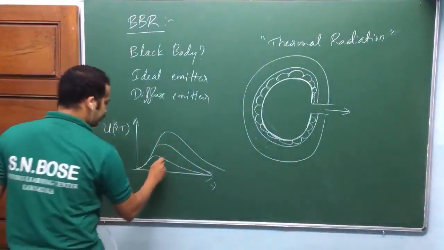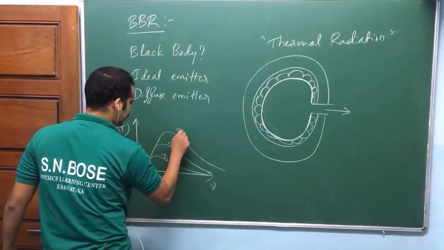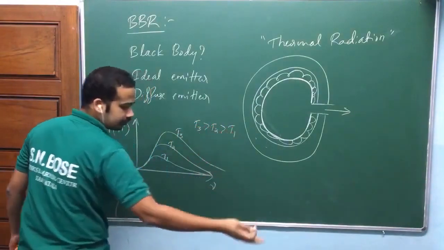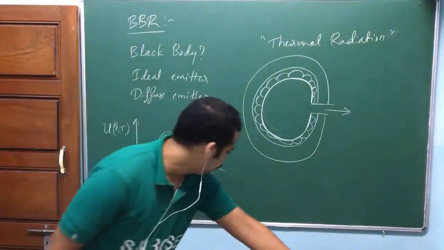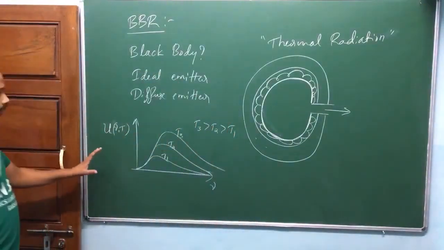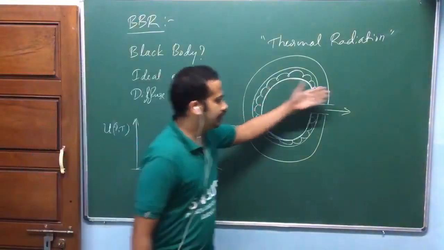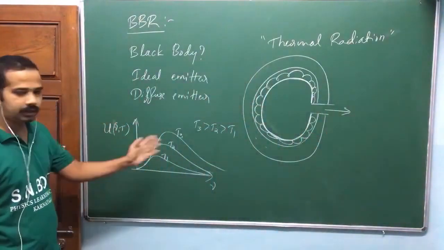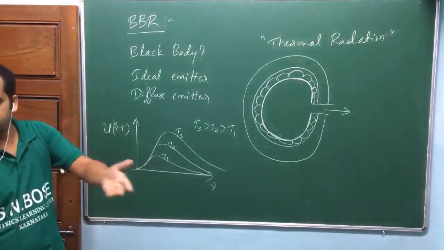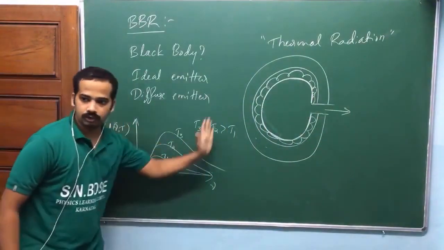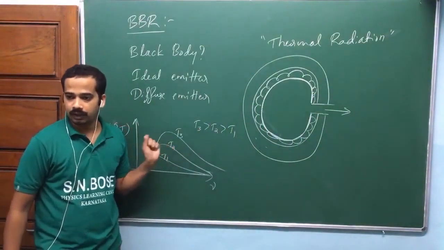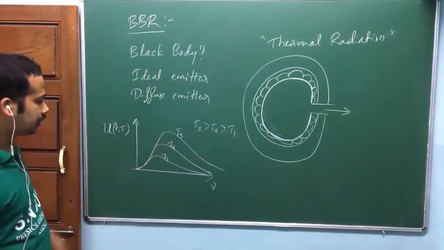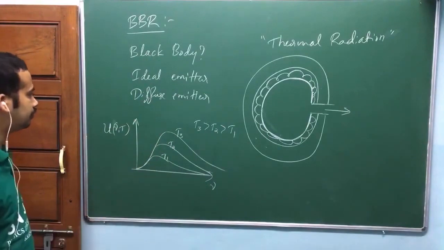Suppose you take T1, T2, T3, where T3 is greater than T2, greater than T1. I think I have given the diagrams, okay? If you have radiation and you pass it through a spectrograph, you can find the spectrum like this, a continuous spectrum. As you said, there is no spectral line. It's not because of atomic emission. It is because of thermal radiation, actually. That's what we need to study here.